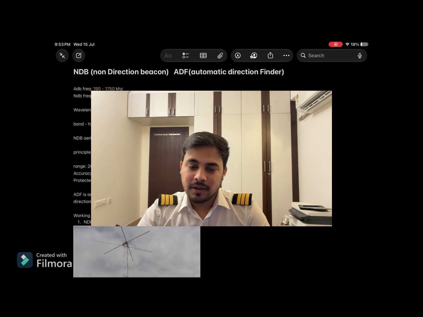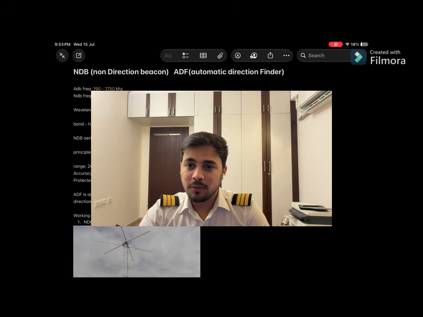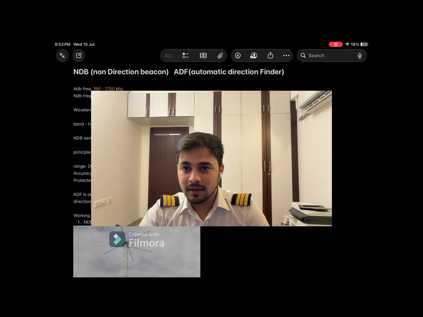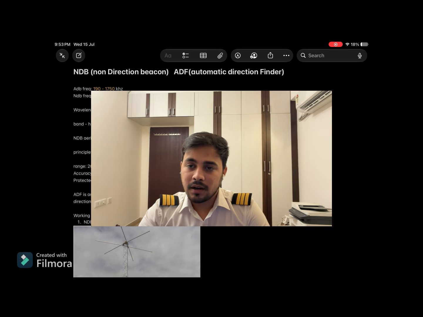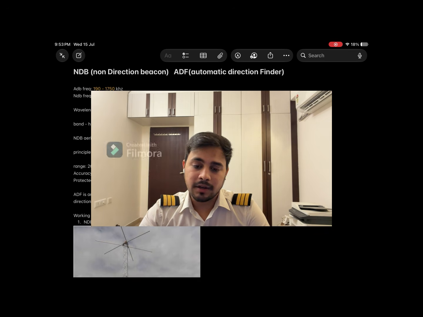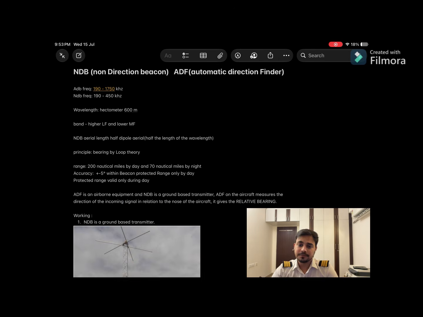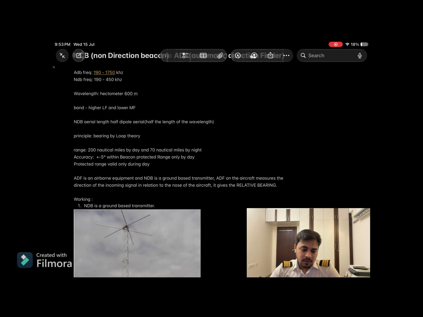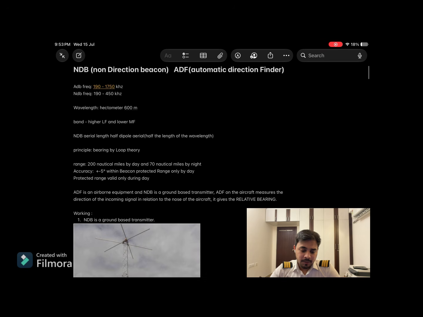So what is NDB? NDB is a ground-based transmitter which transmits vertically polarized radio waves, which are then received by the aircraft that has the ADF, automatic direction finder, which gives the relative bearing from where the incoming signal is coming, which is the station. The NDB can be used for homing, holding, and en route flying also. So let's read about the NDB.